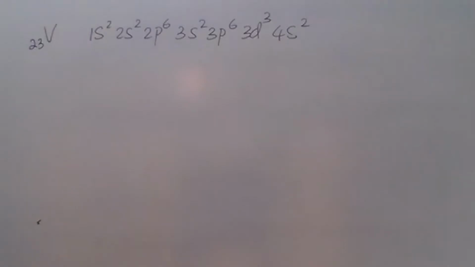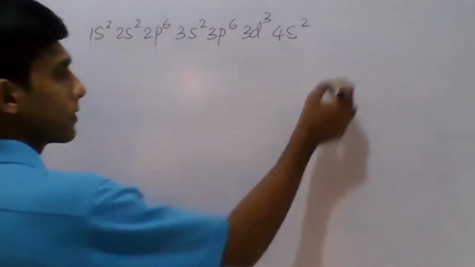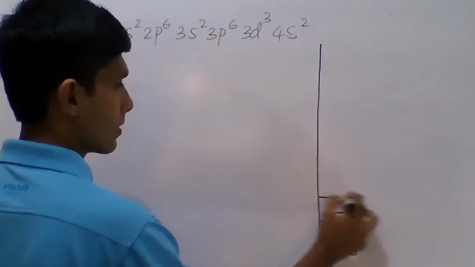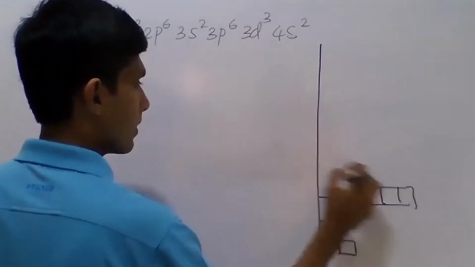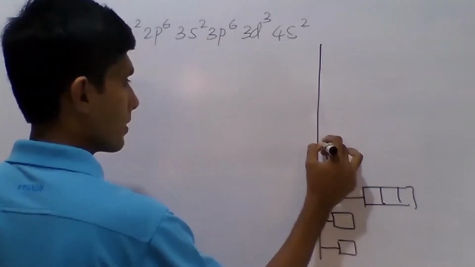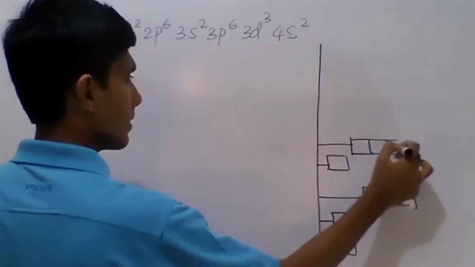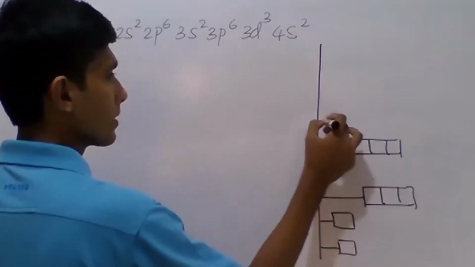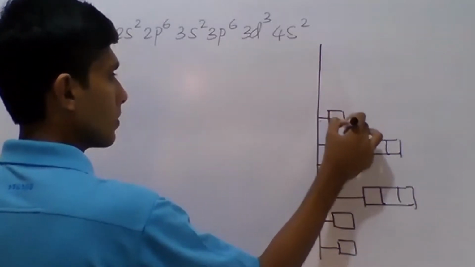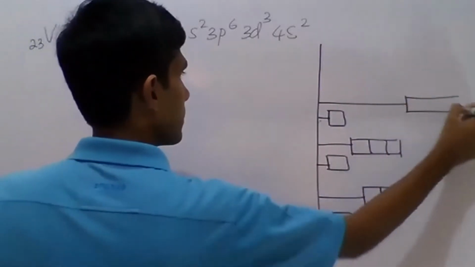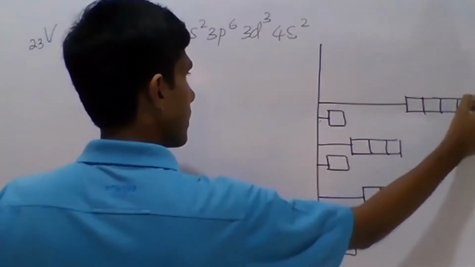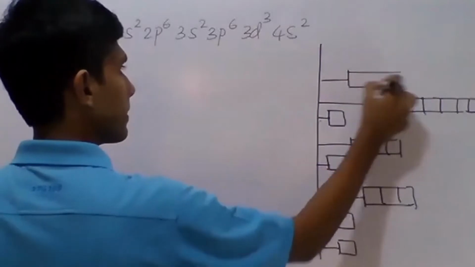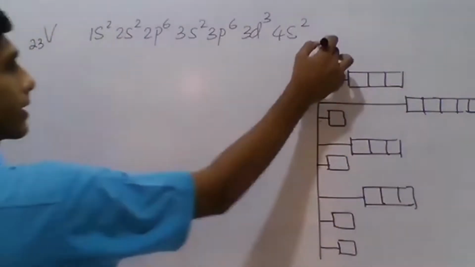I use that energy variation: 1s, 2s, 2p, 3s, 3p, then 4s, 3d, 4p, on this axis of energy.